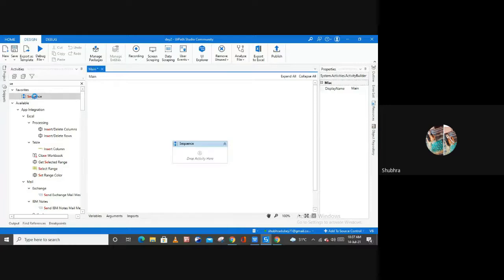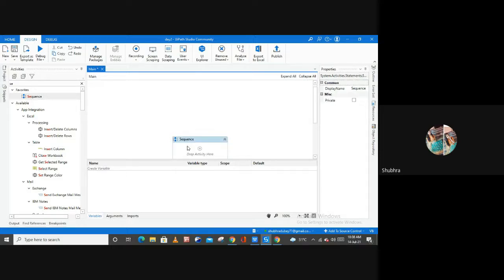So let me drag and drop the sequence. Now let me open the variable panel again, and as you can see, I have the options of name, variable type, scope, and default value. Which simply means now I'm able to create a variable here. But before creating a variable, I have to select my activity also, right? Because if I do not select any of these activities which I used, I cannot create a variable in this variable panel. So let me select my activity here, and now I'm able to create a variable.